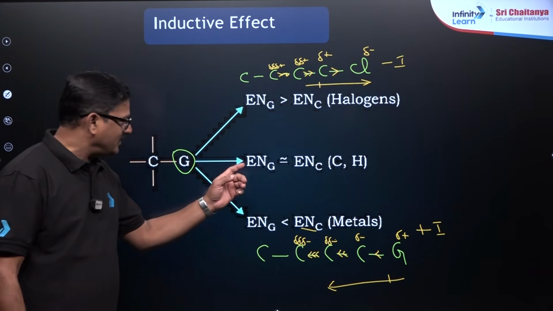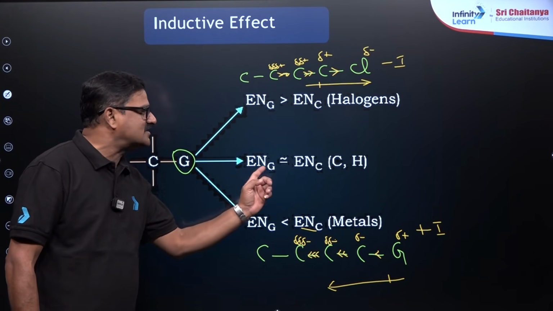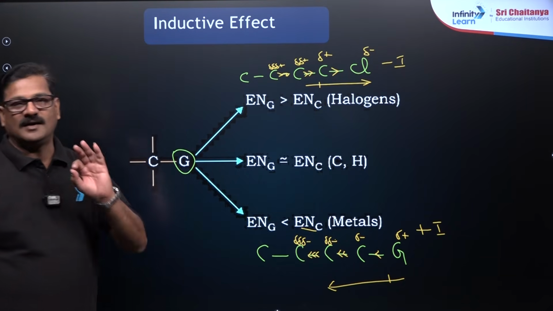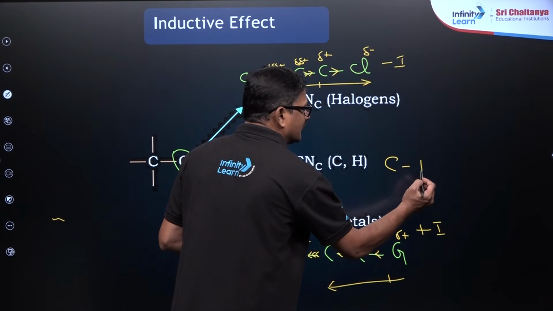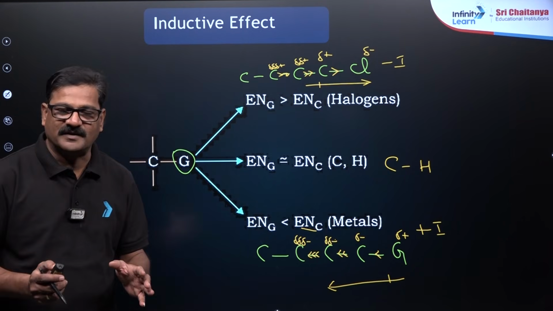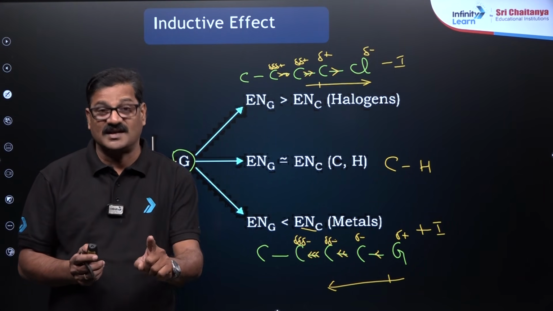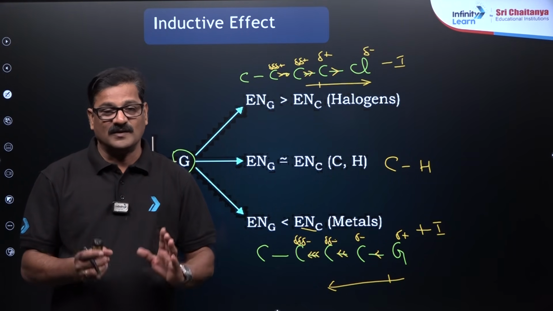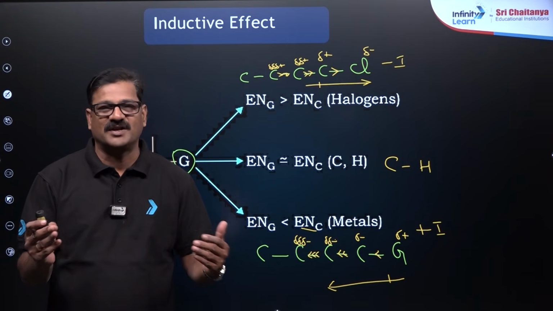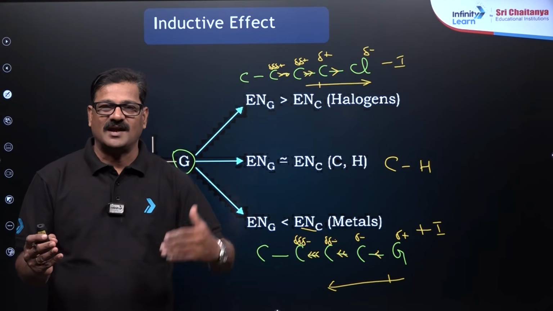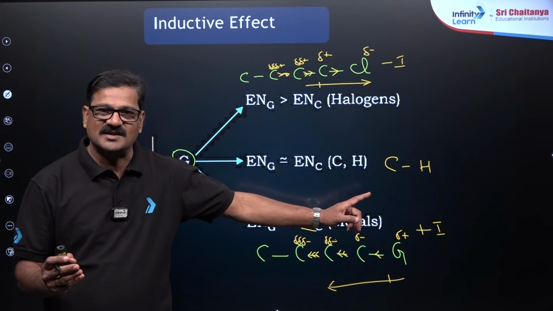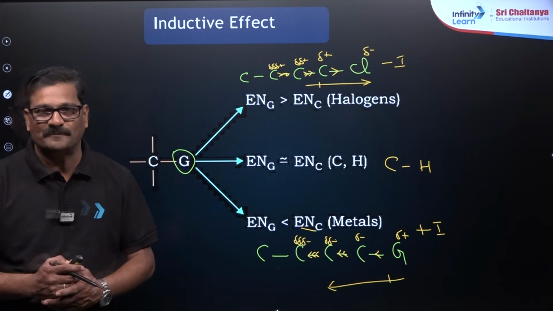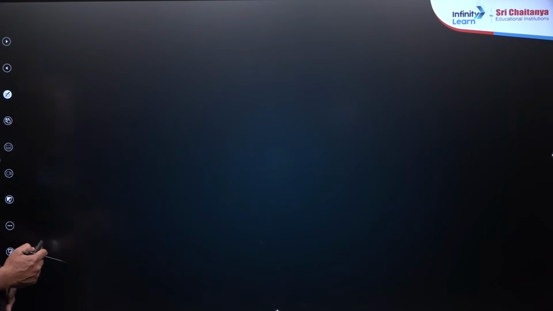If the electronegativity of this carbon is nearly the same, 2.1 and 2.5 or so, then carbon and hydrogen is the bond, you can say. So, therefore, for inductive effect, the carbon to hydrogen bond is taken as a standard, because the electronegativity of carbon and hydrogen is about equal. In the NEET examination, you may be asked a simple assertion and reason question about the inductive effect. Carbon to hydrogen bond is taken as a standard. Why? Because the electronegativity of carbon and hydrogen is equal. So, let us see the details about the inductive effect.